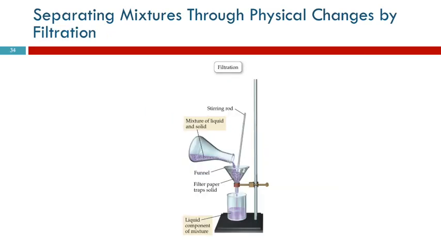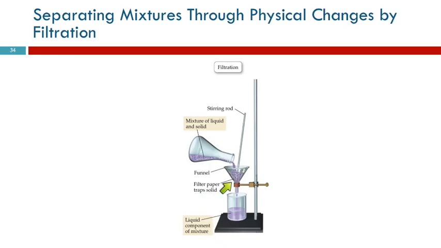We can also separate things by filtration. And you've probably done this in your kitchen if you've ever made spaghetti, right? You boil water, you put the spaghetti in, it's done. You have to get the spaghetti out of the water somehow. And the best way is to use a colander, a big bowl with holes in it. That's making use of the physical differences in state. The spaghetti's a solid, the water's a liquid. The water will go through the small holes, the spaghetti won't.